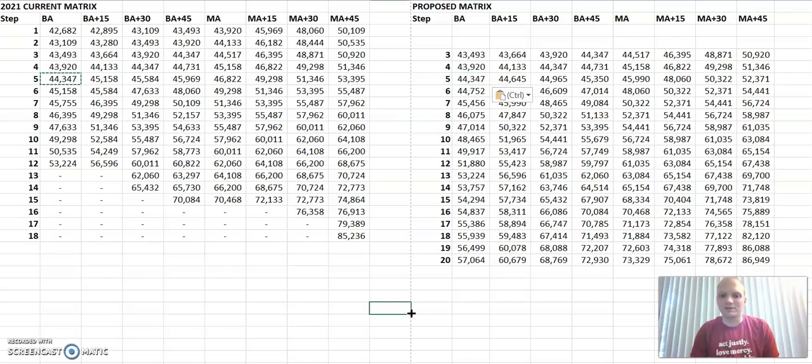That attempted to keep the increases a bit more consistent and a bit more reasonable as you go through the first few years of this new matrix. So that's the demonstration of how that new matrix came about. And again, I apologize for the technical glitches that I ran into while trying to do this live at the